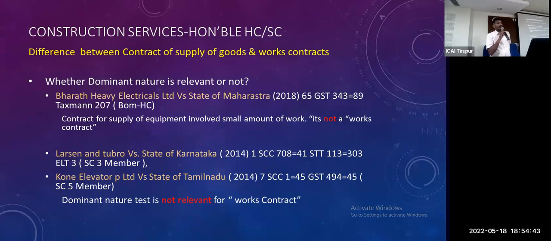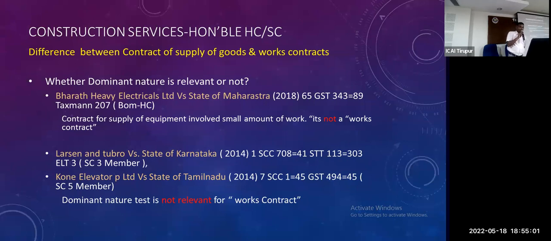Difference between contract of supply of goods and works contract. Come to, again, is dominant nature relevant or not? Yes. Now let's see, for a government contract, if more than 75% is land, it is purely classified as exempted. We can take it that way, and labour is not a problem.